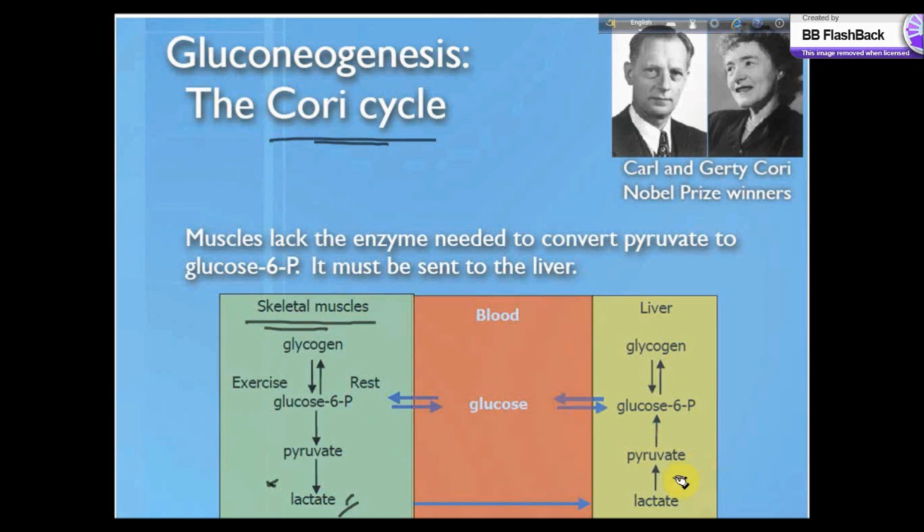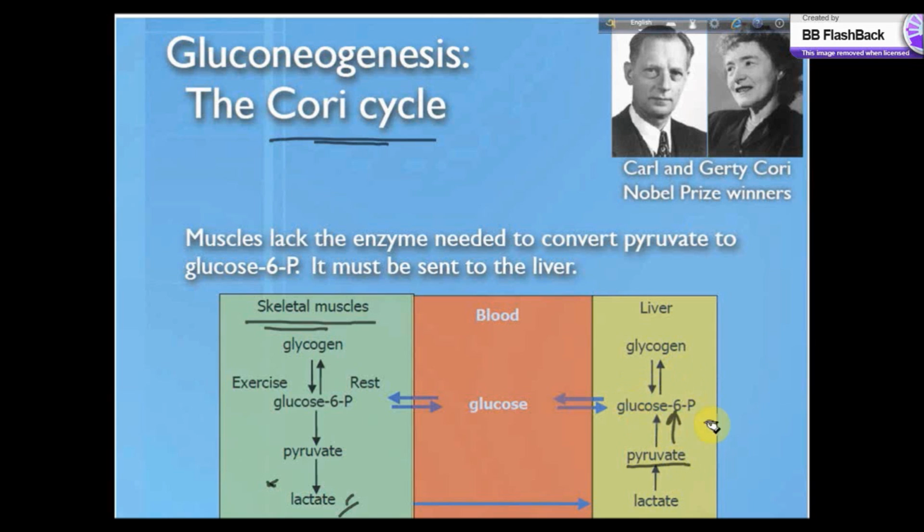Here in the liver, the same lactate dehydrogenase produces pyruvate, and from that glucose 6 phosphate is produced, which is the opposite path of glycolysis. It is more or less like gluconeogenesis. The glucose 6 phosphate is produced, and then the glucose is produced.